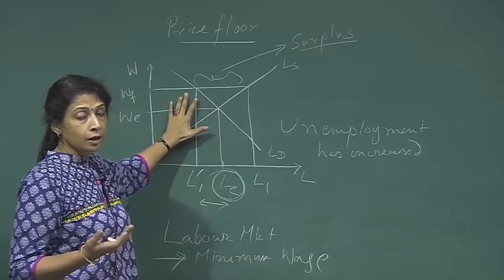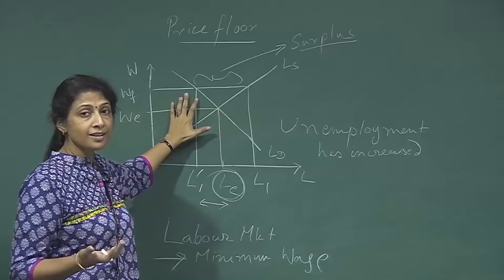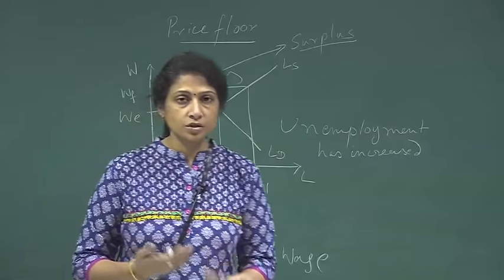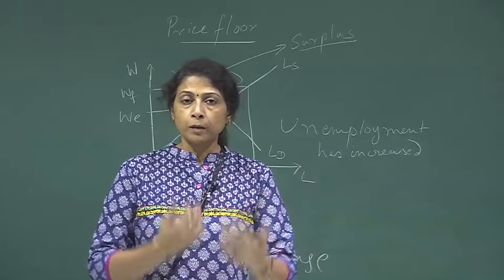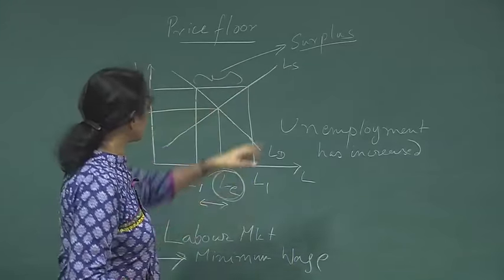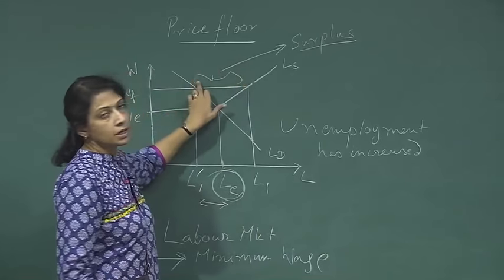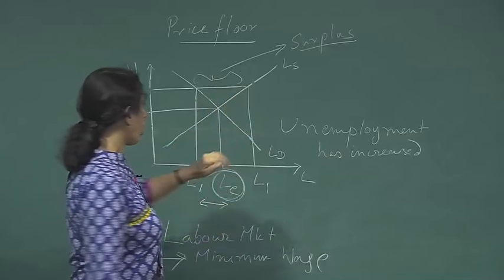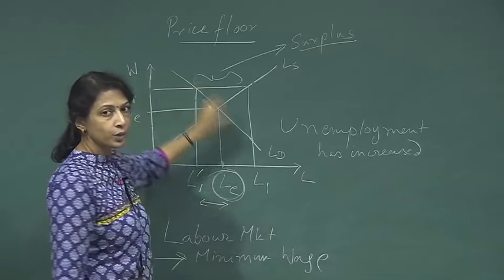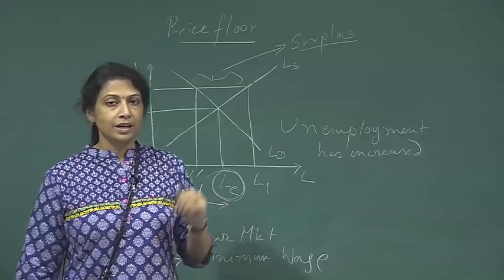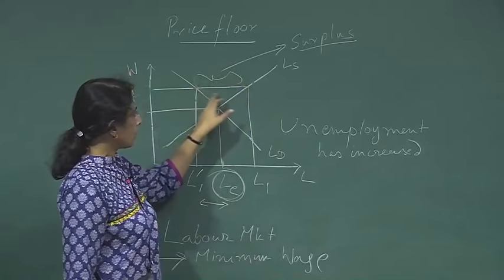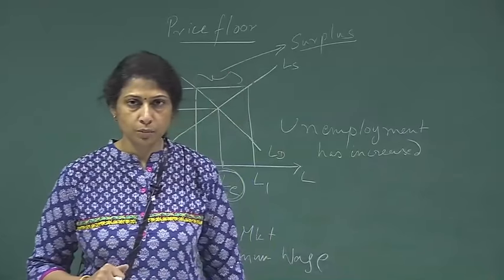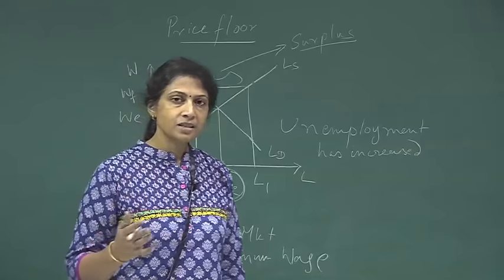The government's policy will fail if the wheat is not sold, because at the end of the day, the government is trying to protect the farmers. So what does the government do? The government buys up this amount of surplus. To make the policy of imposing a price floor on wheat more effective, the government says, okay, fine, I am going to buy up this surplus wheat that the farmers have brought into the market. But does it end there?